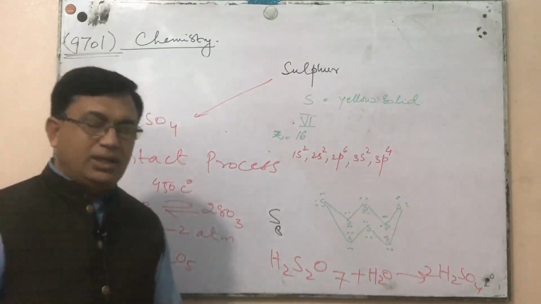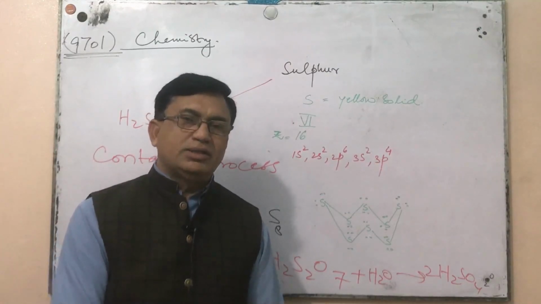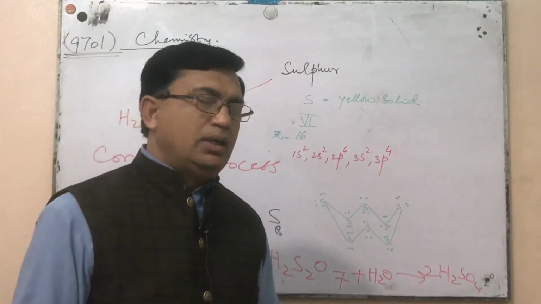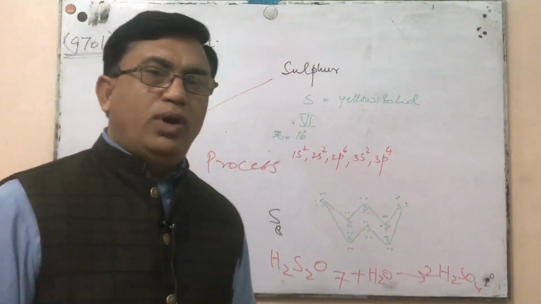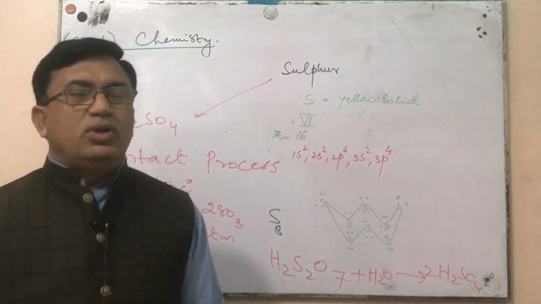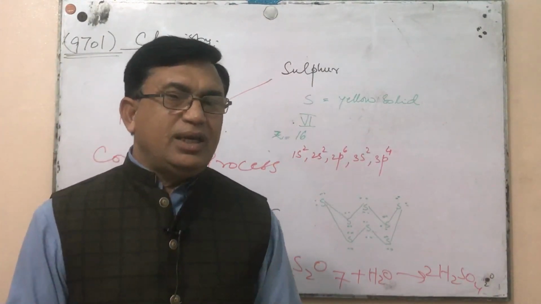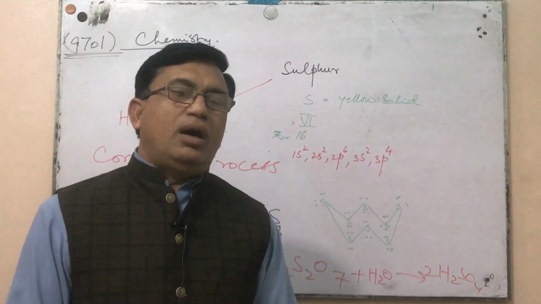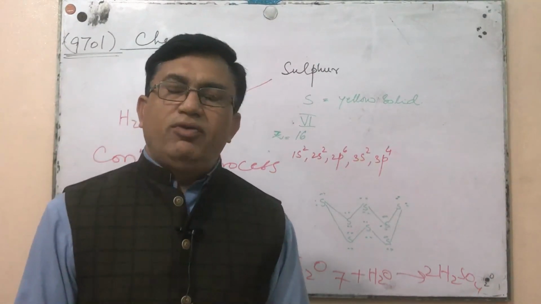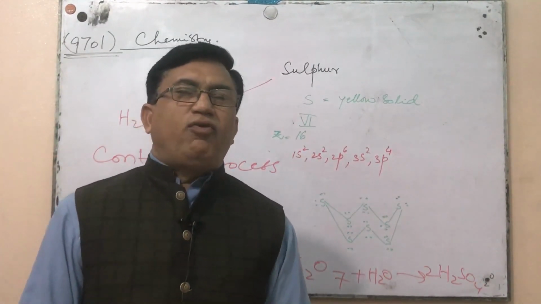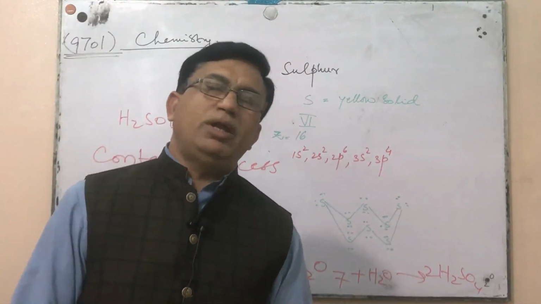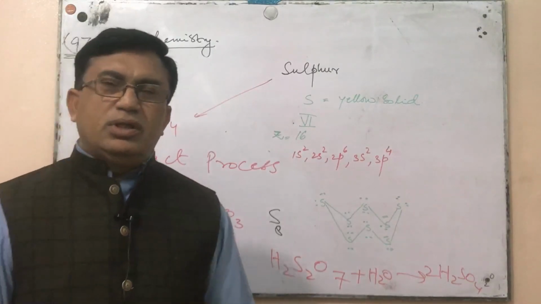Now, sulfuric acid is a very important chemical substance. Its production and consumption reflect the R&D work and the industrial growth. An important feature of sulfuric acid is that in our industry, it is utilized in the form of electrolyte, in the form of solvent, in the form of reagents. So many products can be made by using sulfuric acid.